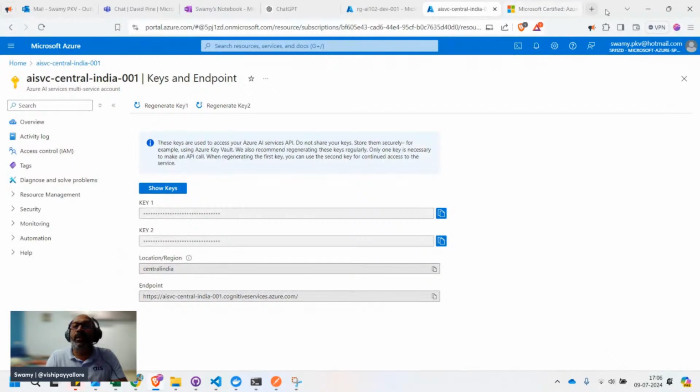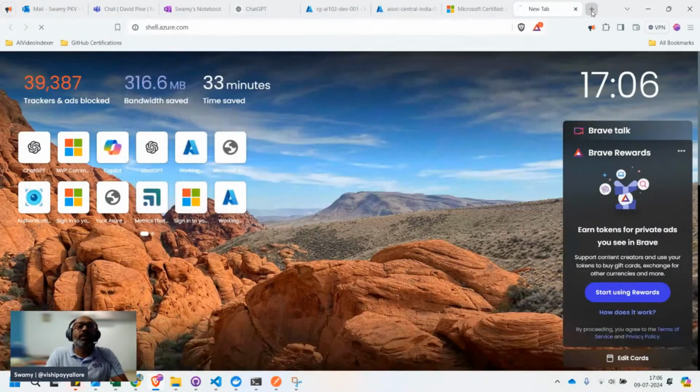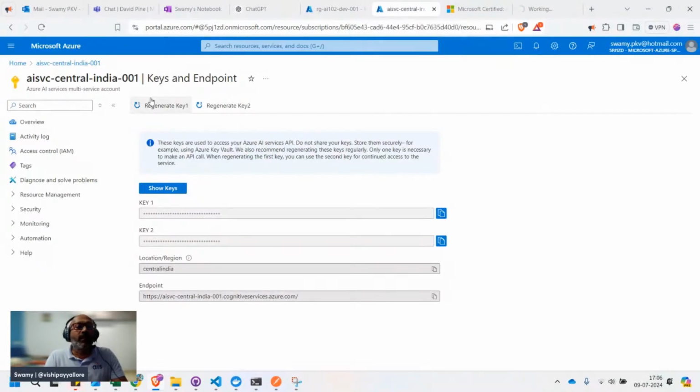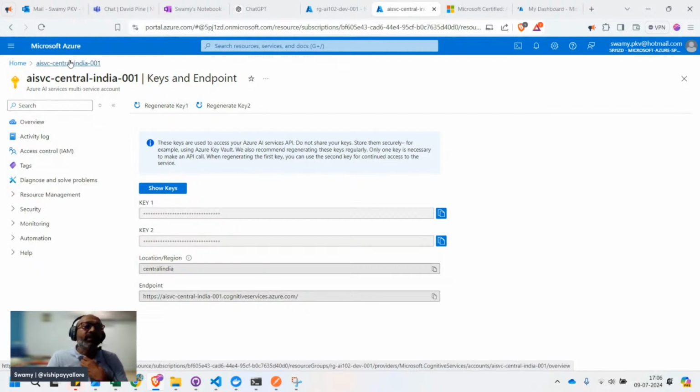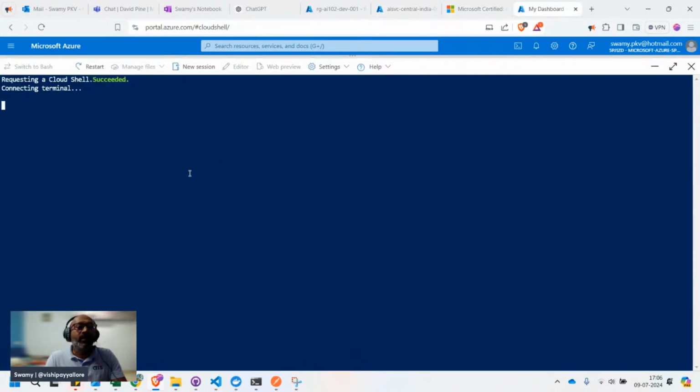So let me quickly come back over here to shell.azure.com. This is the AI services resource, AISVC Central India 001. That's the name I have given. Let me come back to this overview. Right now it is connecting.